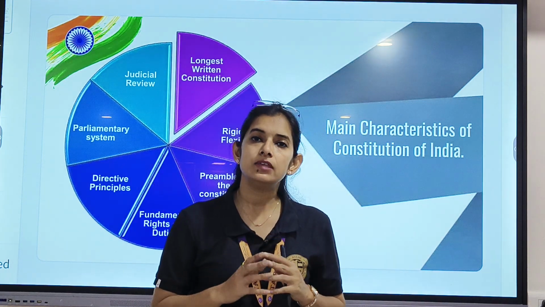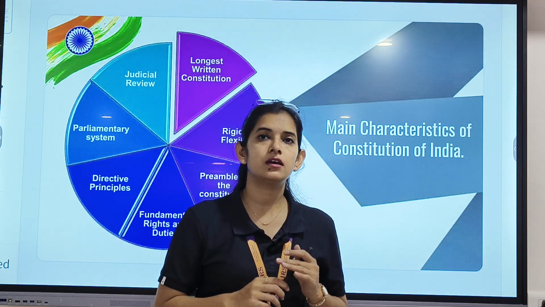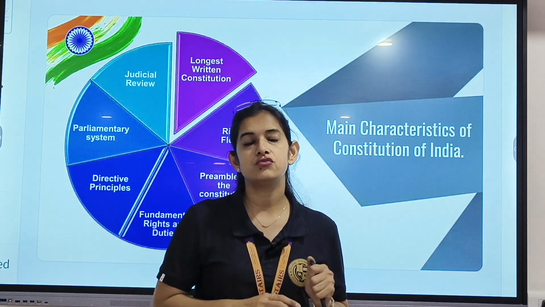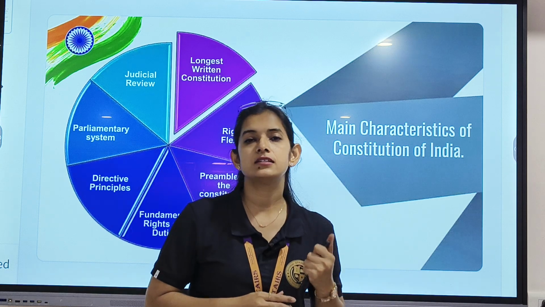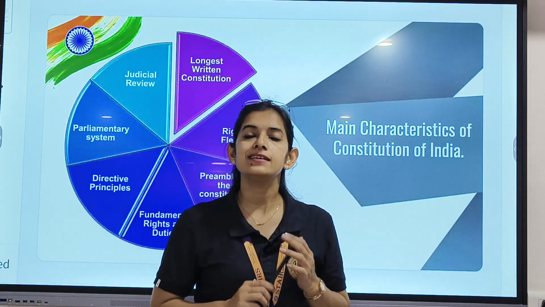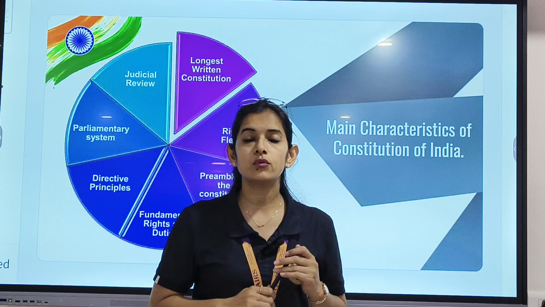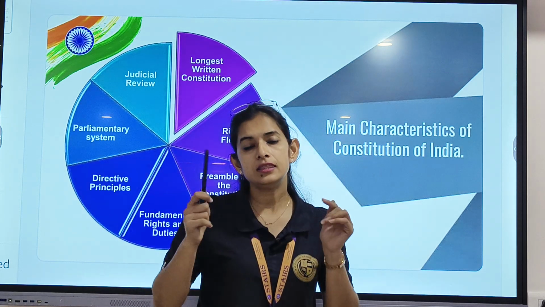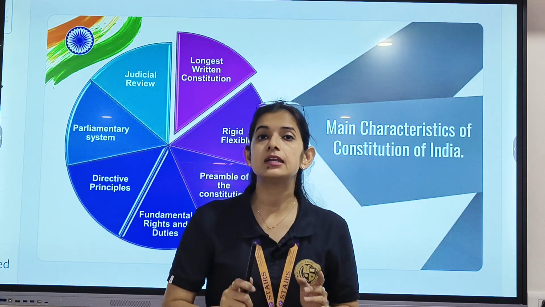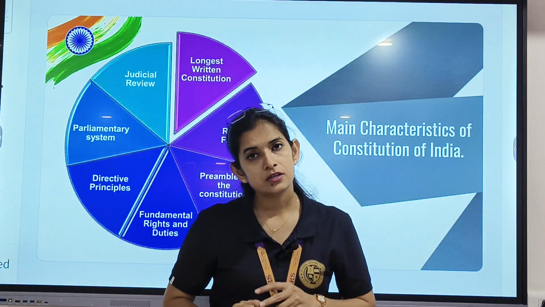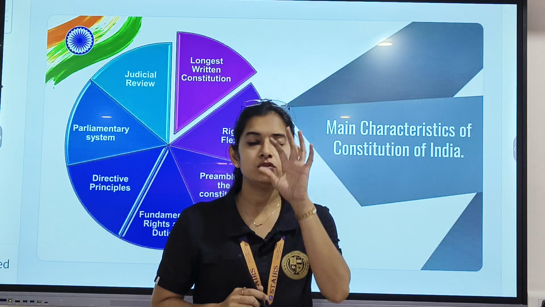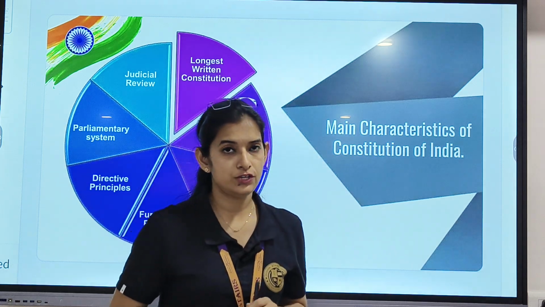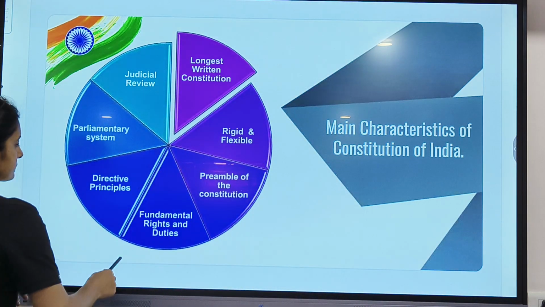That is, if there is any law which is going against the constitution, the judiciary has the power to declare that law null or void. Null or void means it would be of no use in the future if it is declared null or void. Clear? So this is judicial review. The power lies with the judiciary. Clear?